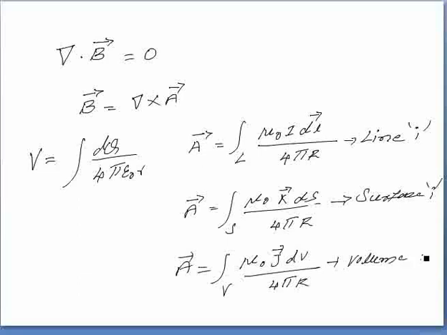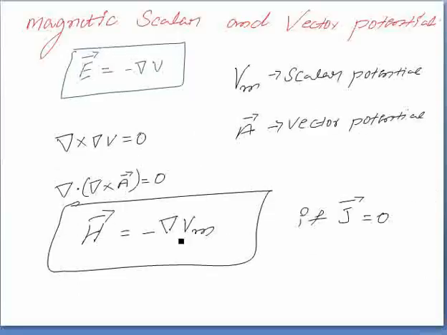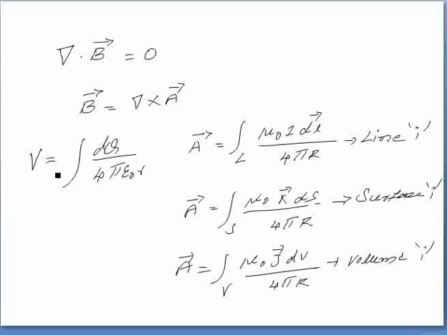So till now we have defined two types of potential, the vector potential A and the scalar potential Vm, where H is equal to minus del Vm. Vm is called the scalar potential, and this is possible if J is equal to 0. The next one is the vector potential, where we took the help of electrostatics, in which the potential is V equal to dq by 4 pi epsilon into R. This epsilon is nothing but the permittivity of free space. Here in magnetostatics we consider the permeability, mu naught.